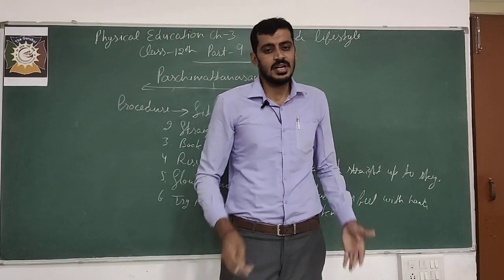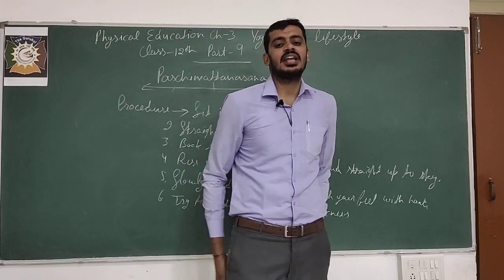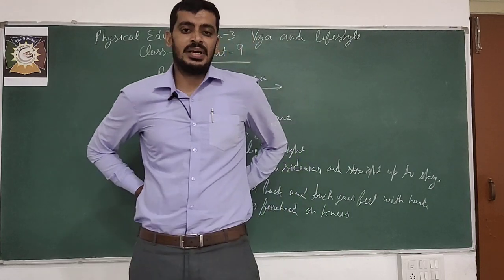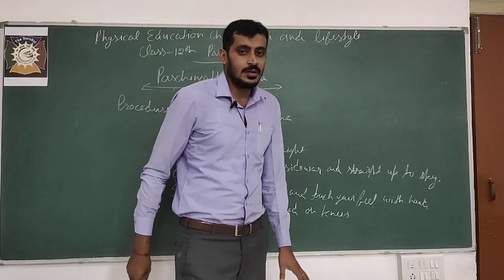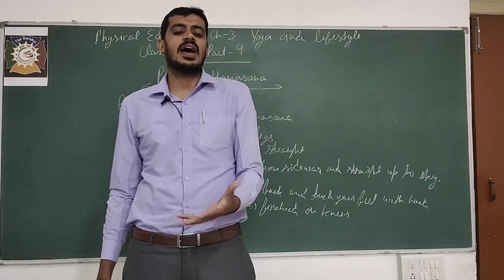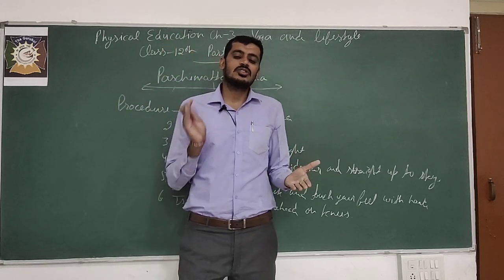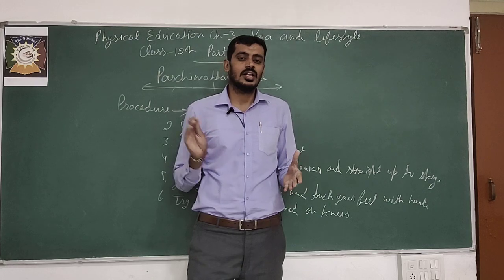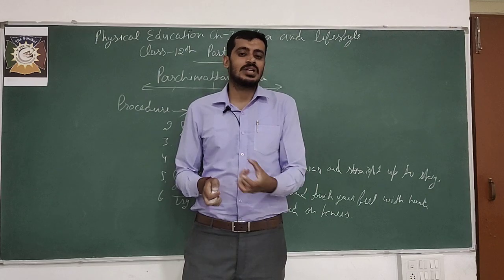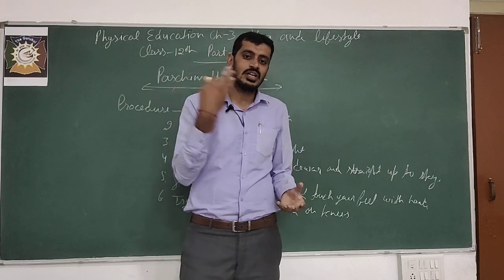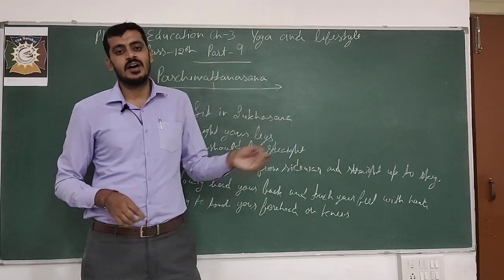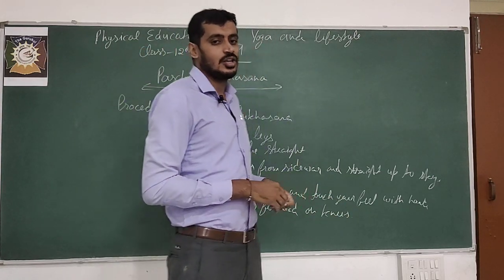In this asana, the sensation you will feel is in the hamstring group of muscles plus the back muscles, the lower side of your back. If you have the capability and good stretching, you can easily touch. If you don't have the flexibility, then slowly practice. Where you feel the sensation, hold that position for 5 to 10 seconds, then come back, and try again. If you practice like this for 15 to 20 days, after some time you will automatically touch your forehead easily to your knees.